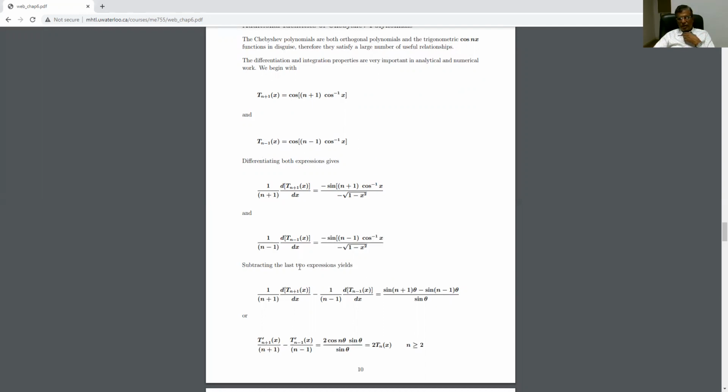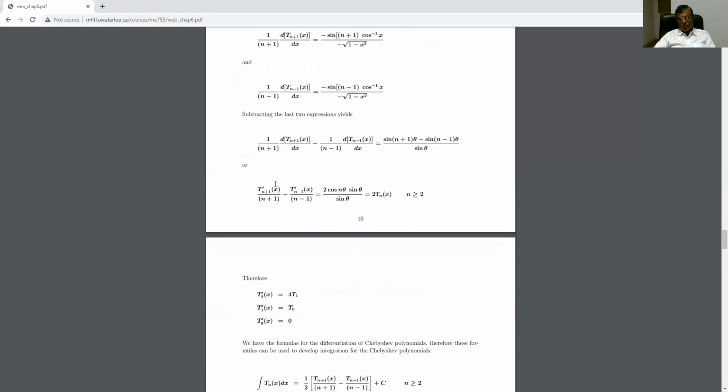Now subtracting the last two expressions, you subtract from this to this, then this is the LHS and this is the RHS. I hope you can see this. And on simplification, you can find this result.